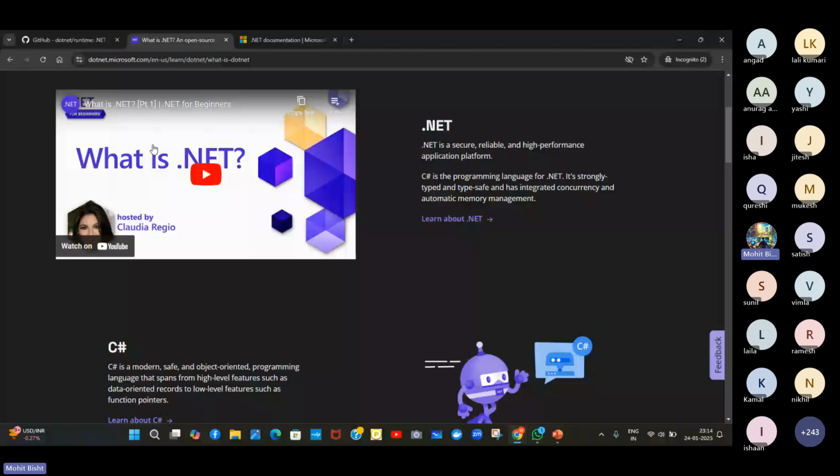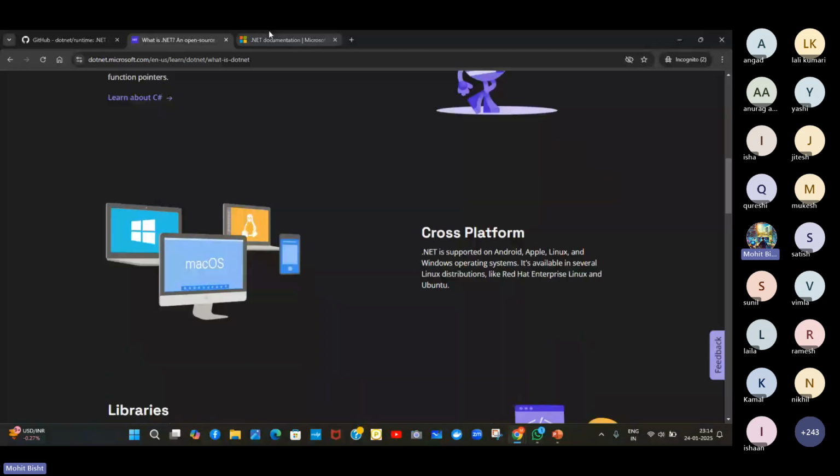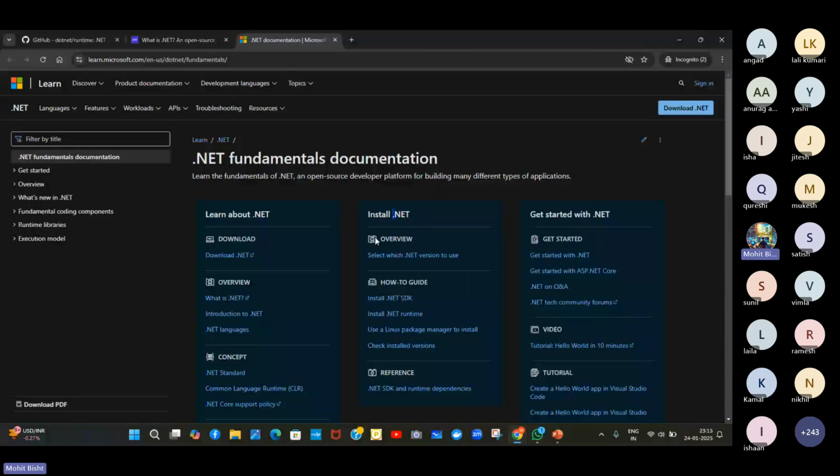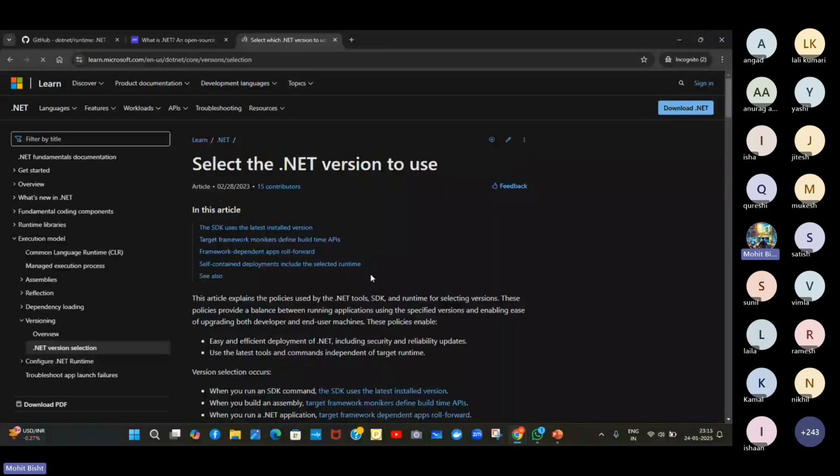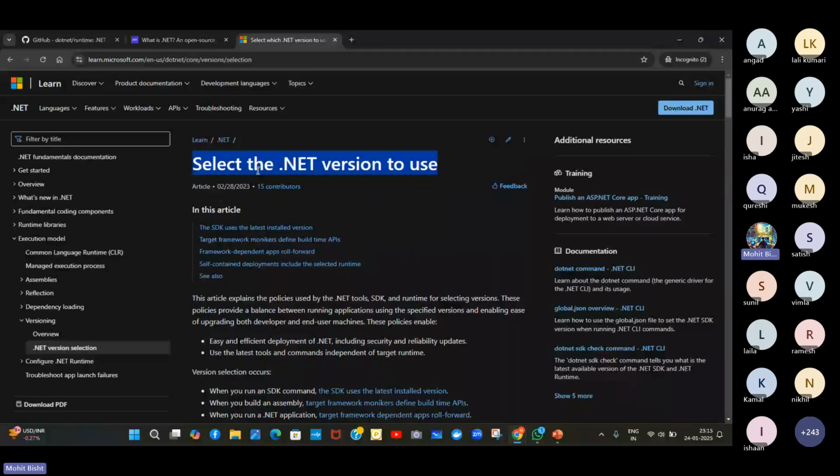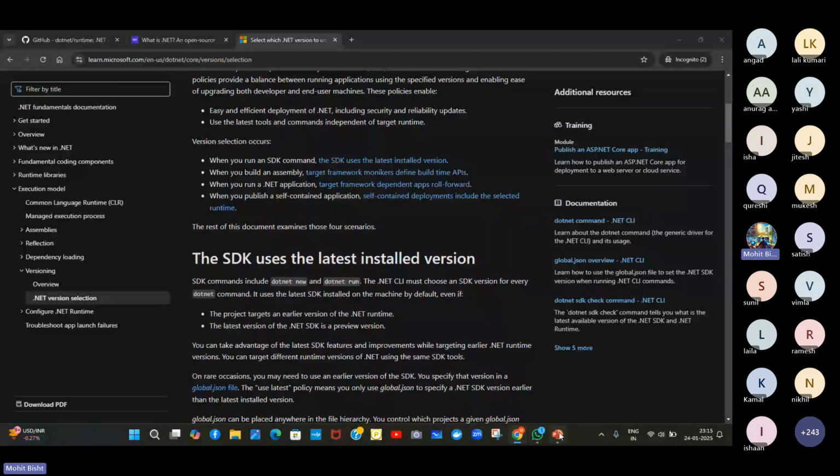Let's see how we can download and install. First we have to install .NET. For this, let's see the version and other things. Select the .NET version to use. There are a lot of versions, like I already mentioned in the slide. First we have to download the SDK. SDK is nothing but a software development kit. This kit includes the tools we need to build and run .NET applications, right? So let me download this.